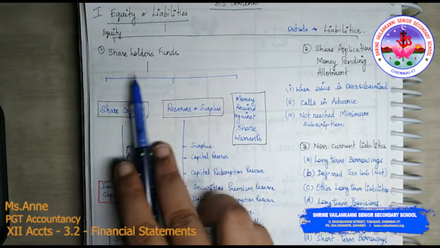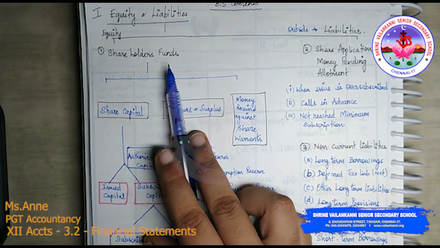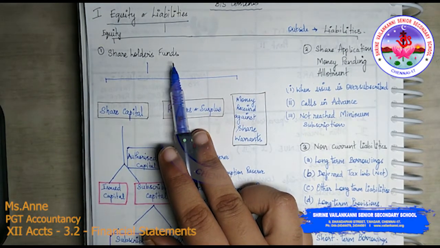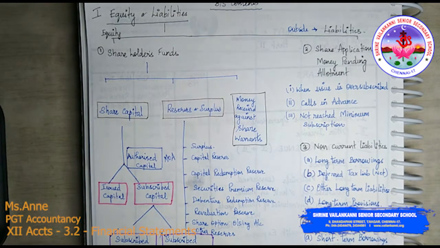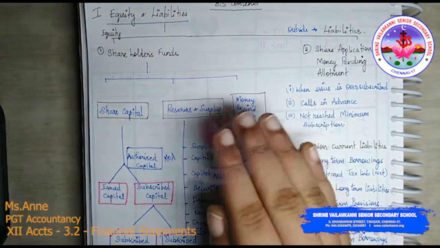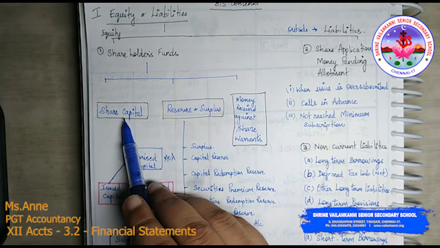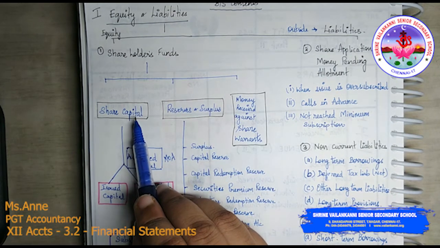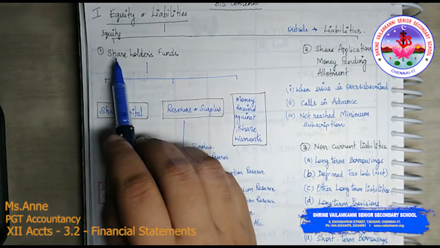Equity means it is shareholders fund. What is shareholders fund? The owners' fund. Who are the owners? The persons whoever contribute capital to the business. Okay, capital, they are not contributing loan. Remember the point, they are not contributing loan, they are contributing capital. So whoever is contributing capital towards the business, they will be called the owners of the business. So this is the shareholders fund.